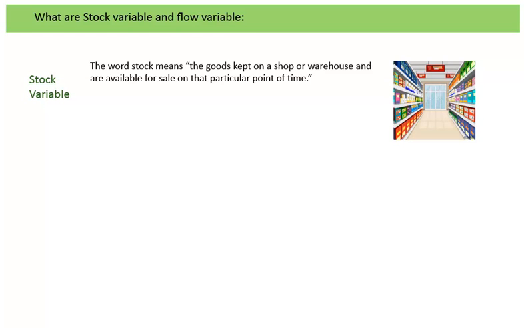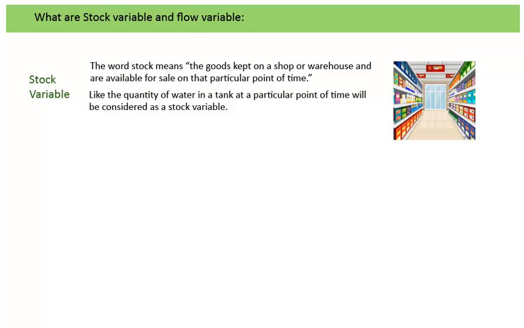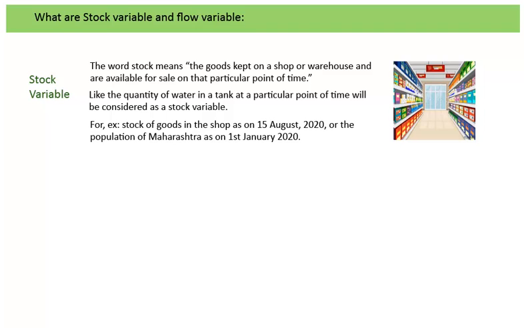The word stock means the goods kept in a shop or warehouse and available for sale at that particular point of time. Like the quantity of water in a tank at a particular point of time will be considered as a stock variable. Similarly, stock of goods in the shop as on the 15th of August, 2020, or the population of Maharashtra as on the 1st of January 2020 are examples of stock variable.